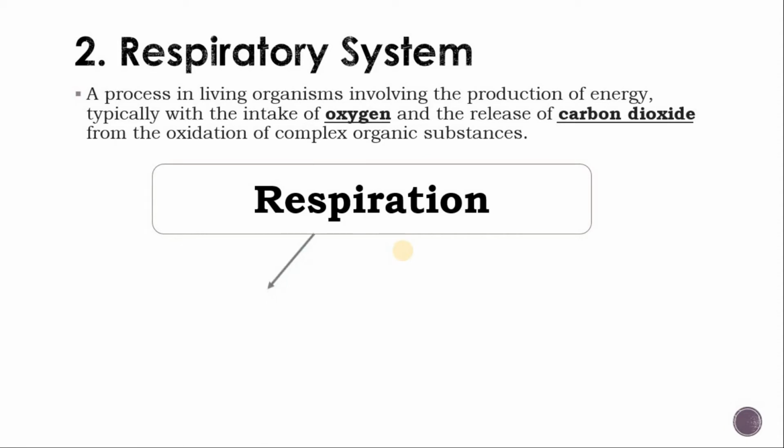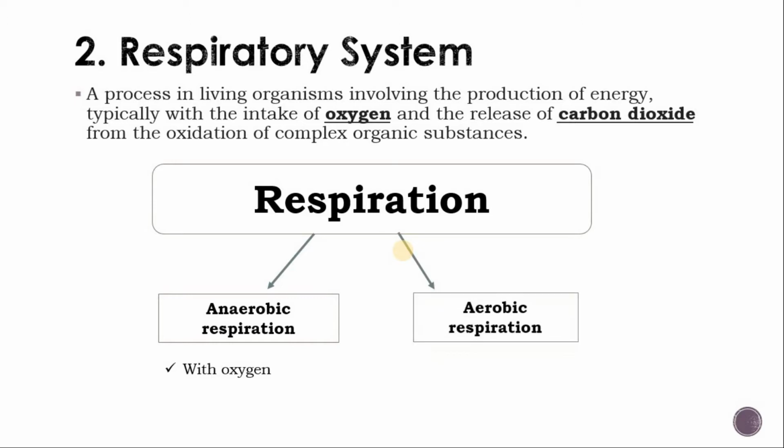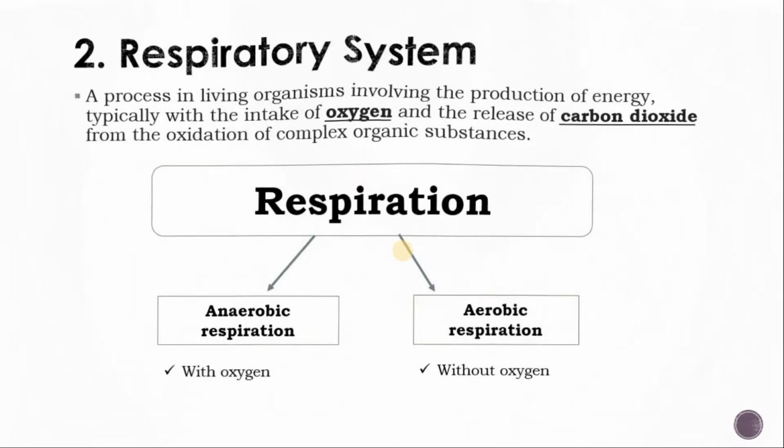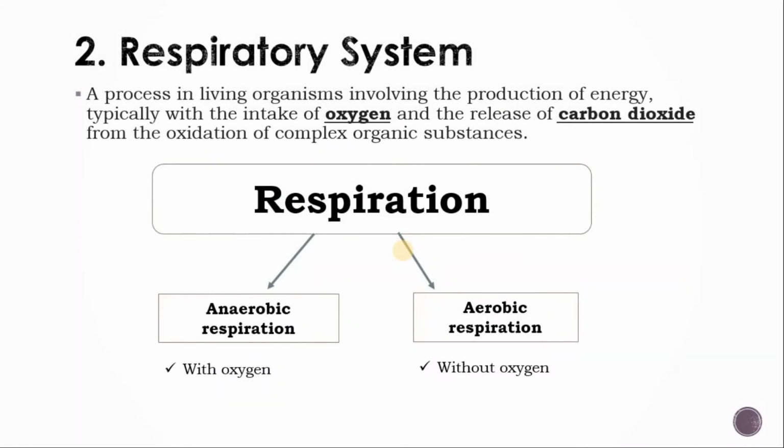There are two types of respiration found in animals. One is aerobic respiration, where respiration takes place in the presence of oxygen, and without the presence of oxygen, it is called anaerobic respiration.